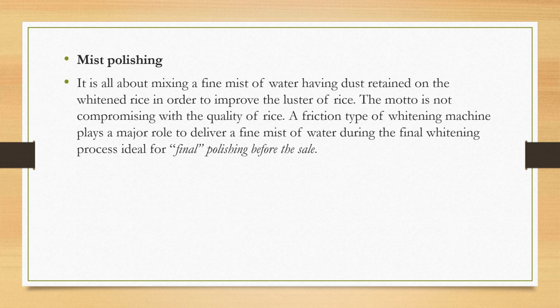Then mist polishing. It is all about mixing a fine mist of water with the dust retained on the whitened rice in order to improve the luster of the rice. The motto is not compromising on the quality of rice. A friction type whitening machine plays a major role in delivering a fine mist of water during the final whitening process, ideal for final polishing before sale.